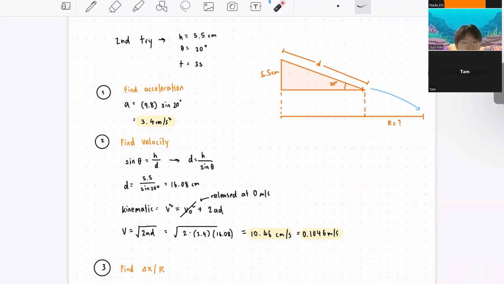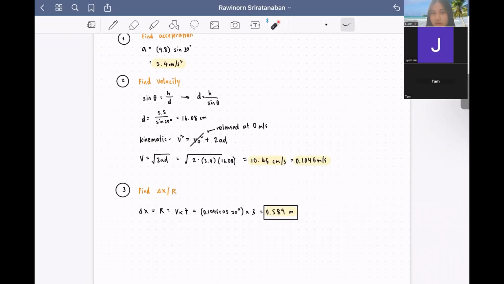For the second projectile, the height is 5.5 centimeters, the angle is 20 degrees, and the time is 3 seconds. We will use the same method as the first trial, but the numbers for height, degree, and time are different. By replacing those numbers in the equation, the answer will be 3.4 centimeters per second squared. Similar to the acceleration, we'll be using the same method again, but due to the change of variables, in this case the height and the angle, our distance has increased from 9.66 centimeters to 16.08 centimeters.